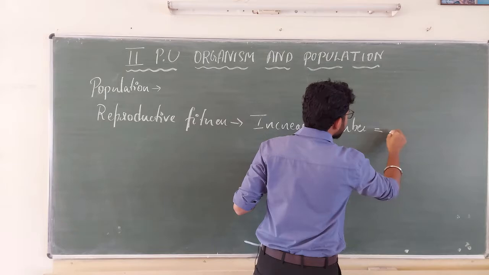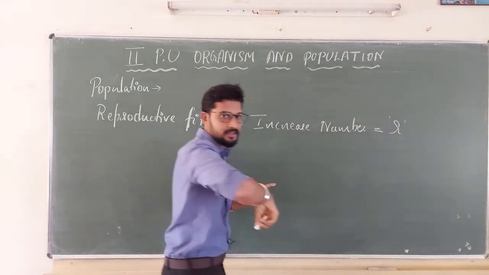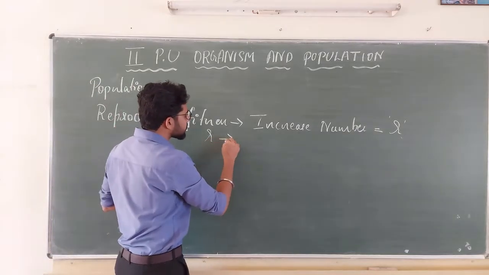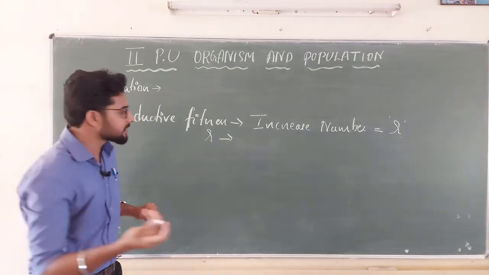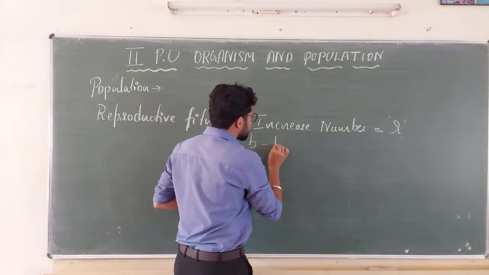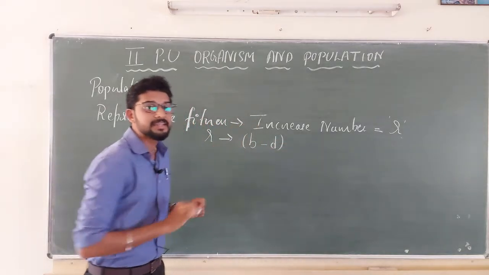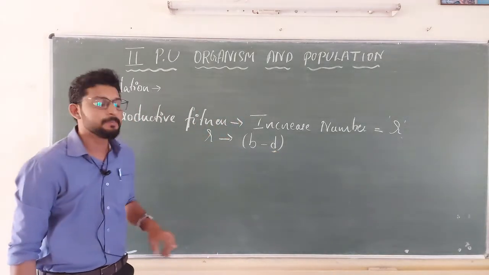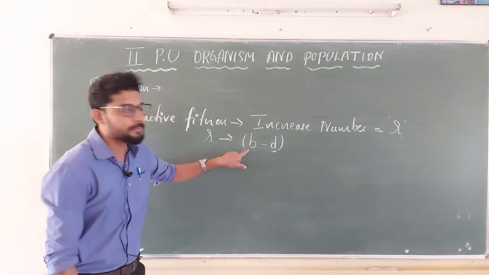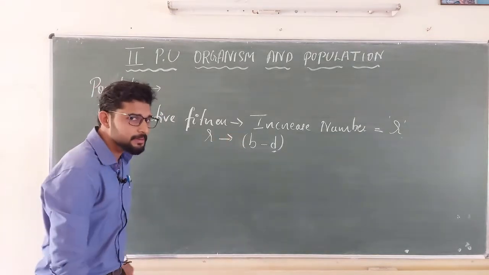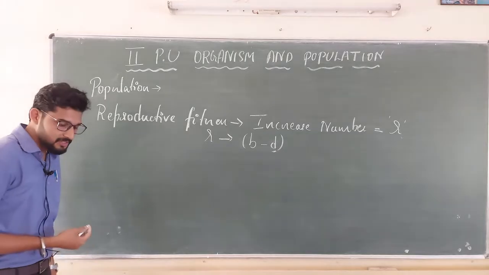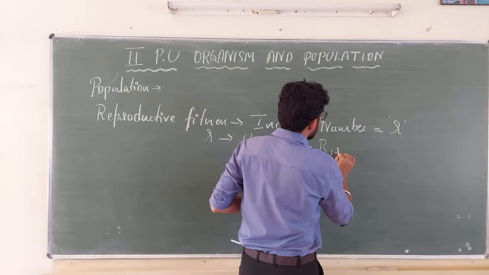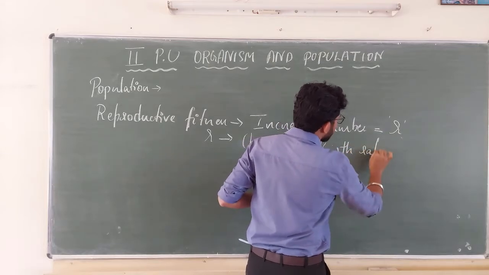What do you mean by increasing their number? It is nothing but increasing the value of R. How do you define R? R is the intrinsic rate of natural increase, nothing but birth minus death, right? Yes, birth minus death. We cannot completely hold the death rate, but we can have a hold on the birth rate. The organism should reproduce more and more so that there is a greater birth rate. Birth rate should increase.